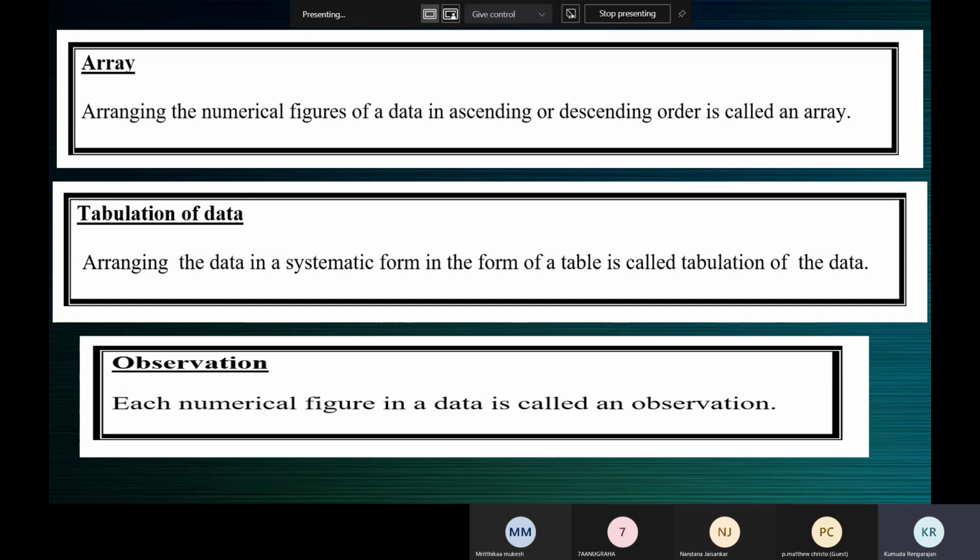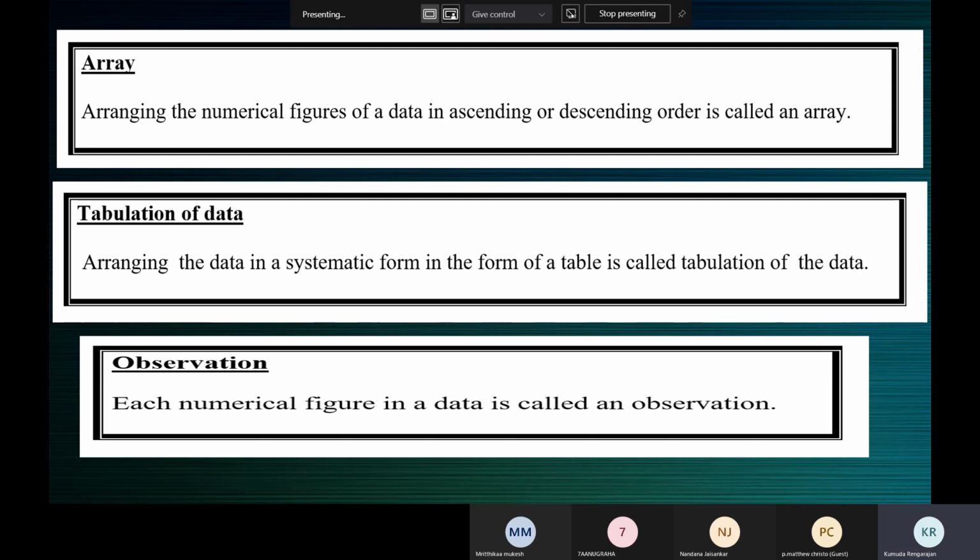So tabulation of data. Arranging the data in a systematic form, in the form of a table. Tabulation means table. When you put the data in the form of a table, there's a particular way. It's not like you just do whatever you want. There is a particular format. So when you arrange the data in the form of a table, when you represent the data in a table, it's called tabulation of data. You have some numbers with you. When you represent them using a table, then it's called tabulation of data.